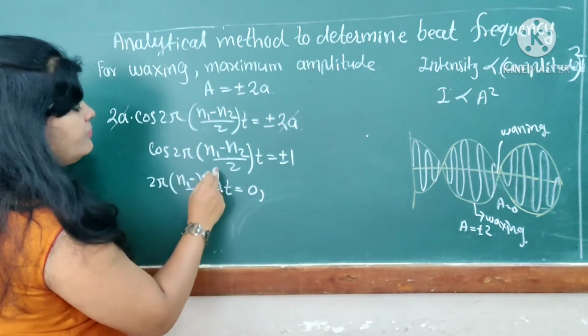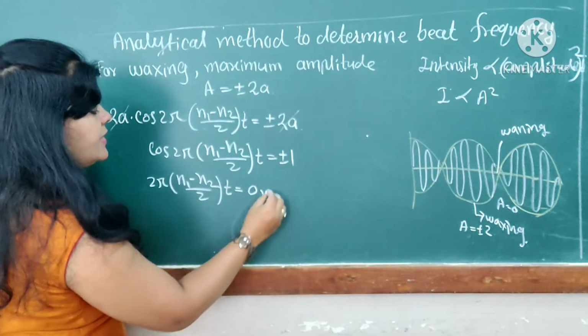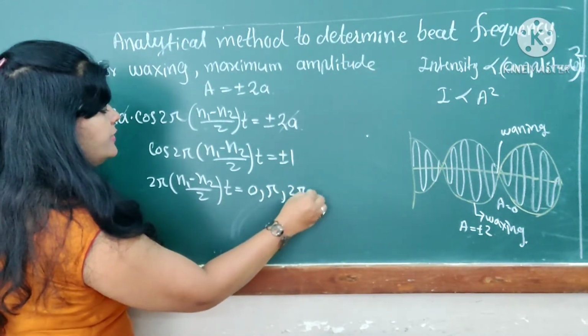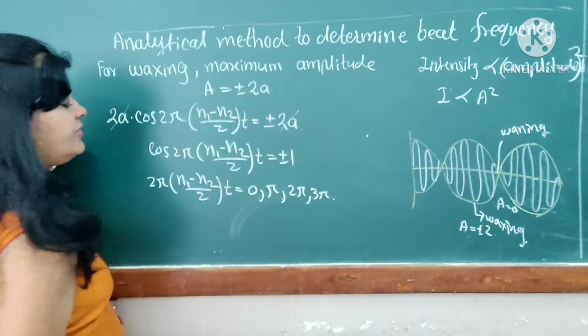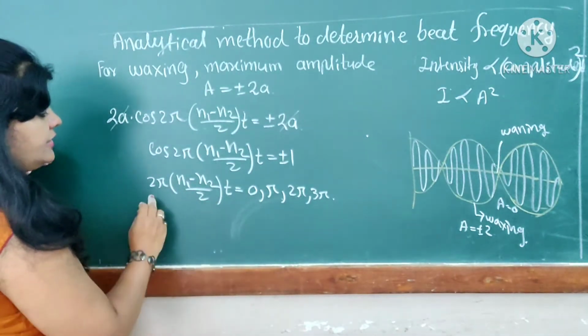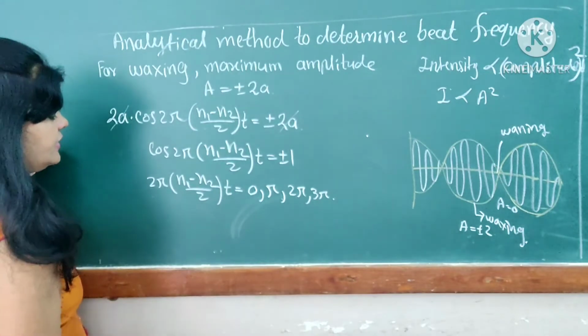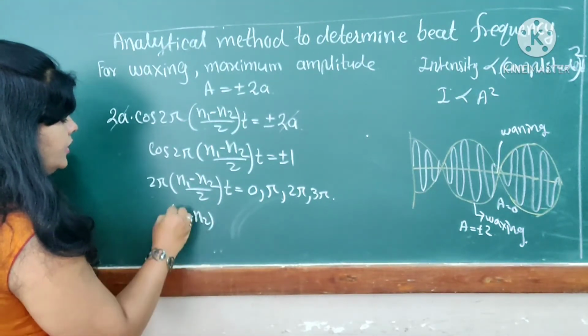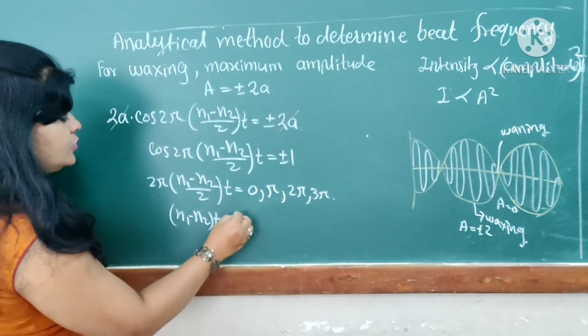If cos of pi, then it becomes minus 1. So the values are 0, pi, 2 pi, 3 pi, and so on. Pi gets cancelled on both sides, 2 gets cancelled, and it becomes (n1 minus n2) into t equal to 0, 1, 2, 3, and so on.